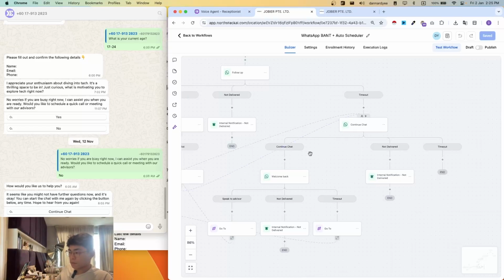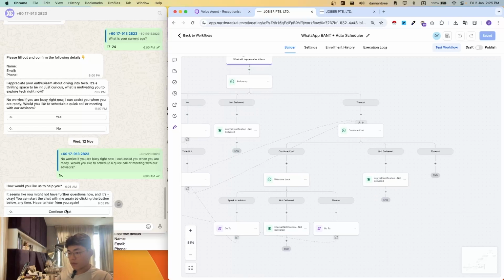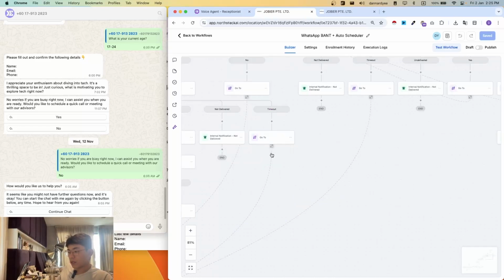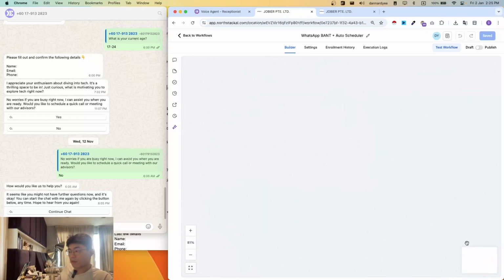So yeah, that's mostly what this whole automation is about. There's a lot of go-tos and links, which is quite tough to bring about, because as you can see, as I'm pulling this around, it's really tough enough to showcase just this part for you guys.